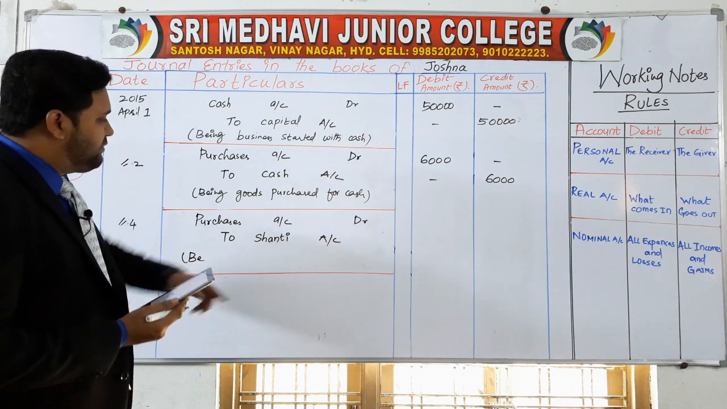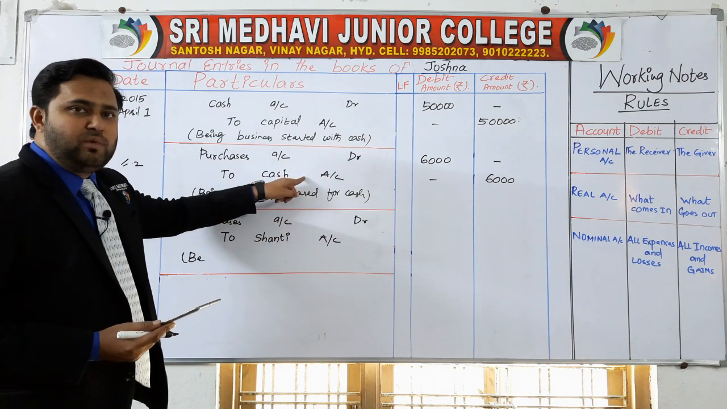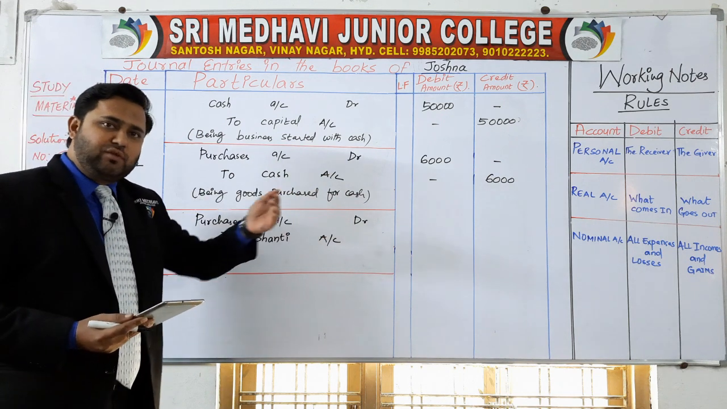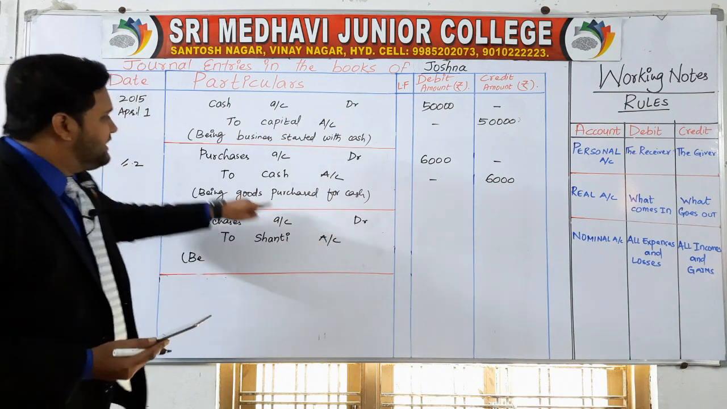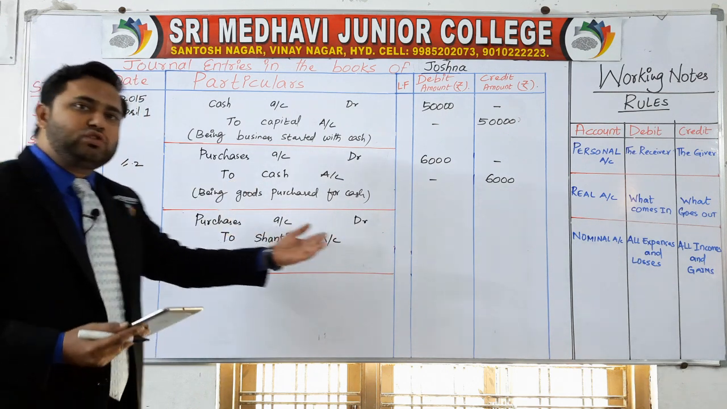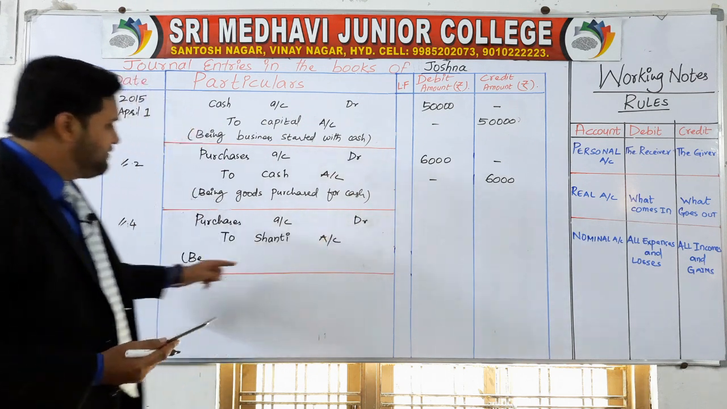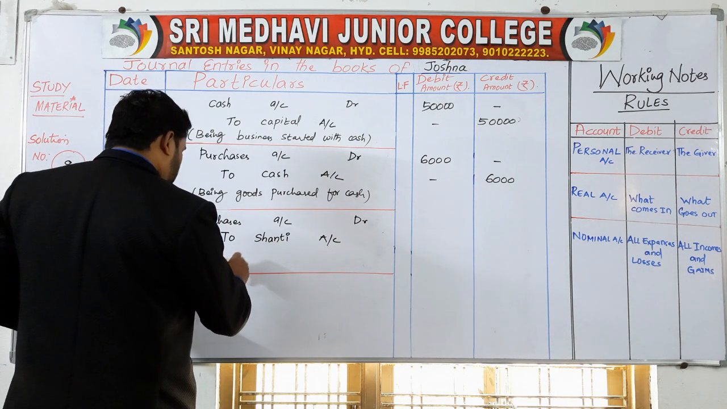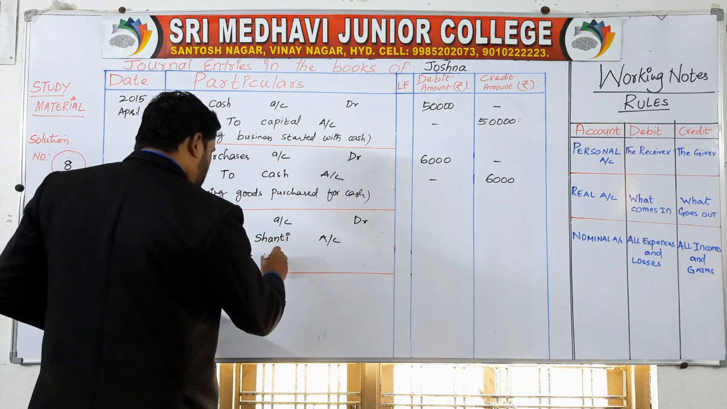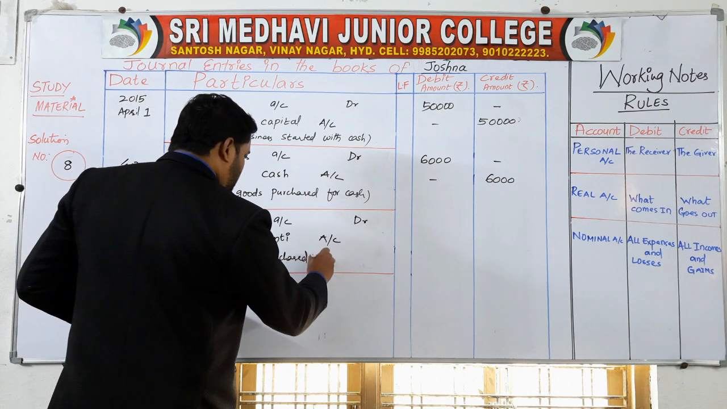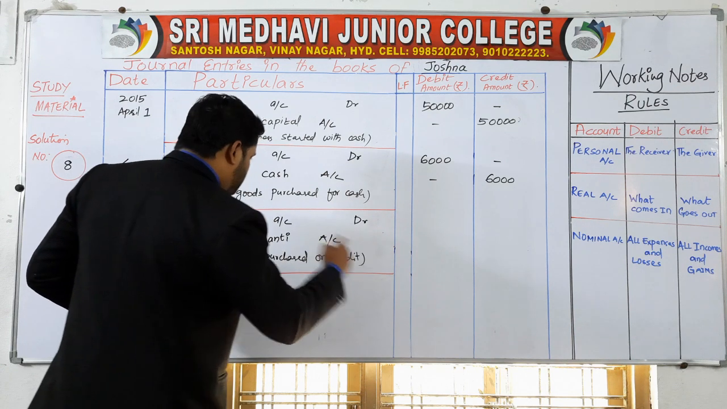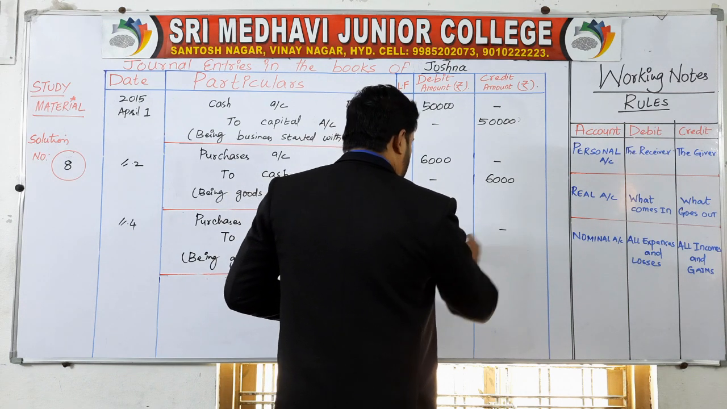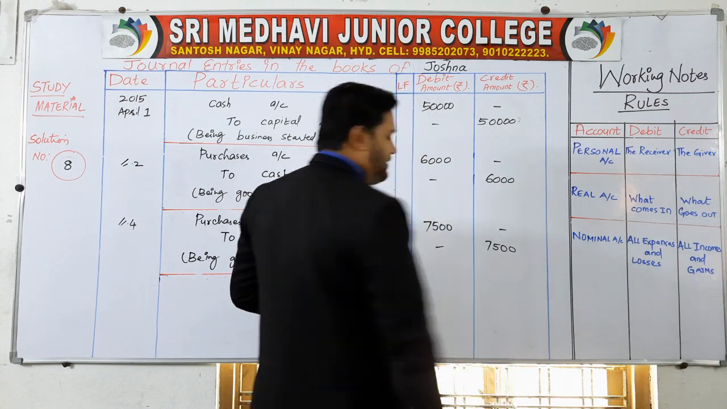Why are we writing the name of Shanti but we have not written the name of Vinu? Because in that transaction we have paid the cash, purchase goods from Vinu for cash. That is why we have written cash there. Here purchase goods from Shanti on credit. That is why we are writing the name of the party, and the party name is Shanti. Being goods purchased on credit. How much? 7,500 rupees goods purchased on credit. 7,500 on debit, 7,500 on credit.